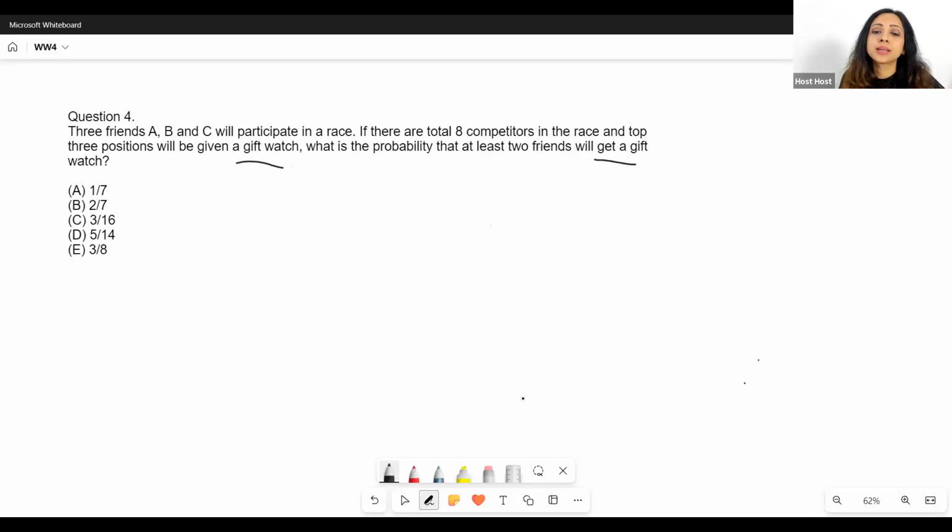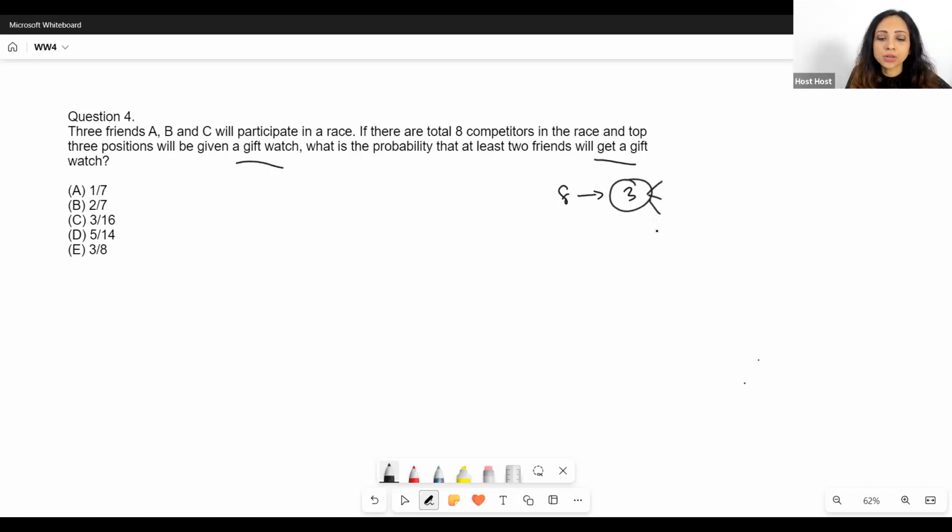There is a race, right? So there will be someone who'll come first, someone second, someone third. But does our question deal with those rankings, with those positions? No. We're talking about 8 people, and we're saying that the top 3 will be given a certain gift. So this entire group of 3 is identical for us. They're all the same for us. We are not ranking them in 1, 2, and 3 positions. So actually, it's nothing but a combinations question.